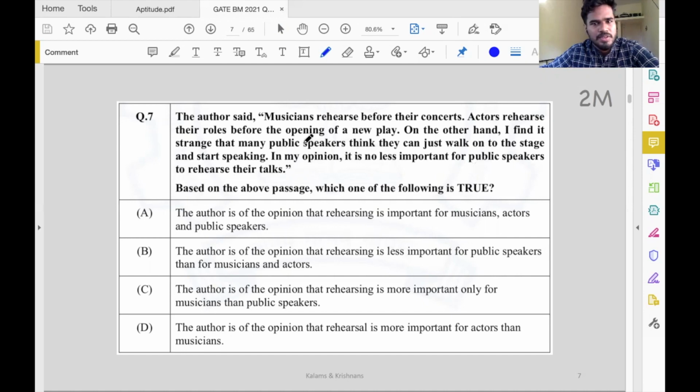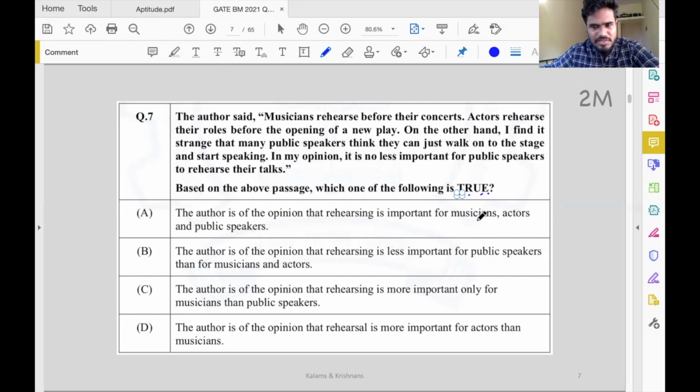All I'm saying is musicians rehearse regularly. On the other hand, public speakers just go to the stage and speak. Come on, why don't they rehearse? That's what he's saying. So based on this paragraph, which of the following statements is true? We have to pick the statement that is true. Author is of the opinion that rehearsing is important for musicians, actors, and public speakers.